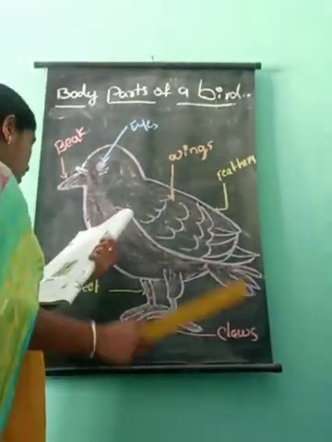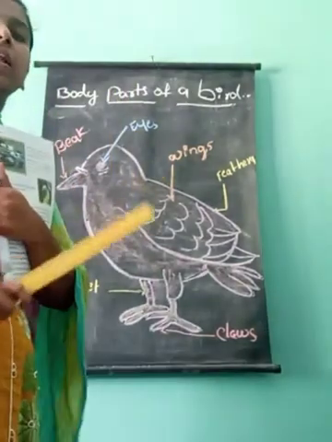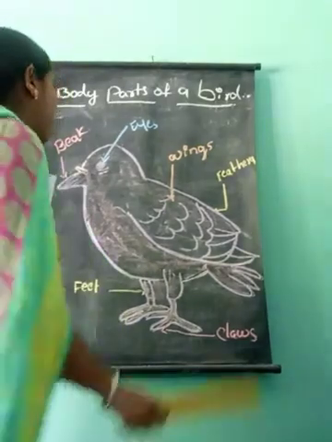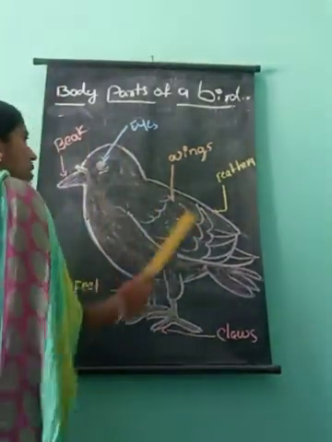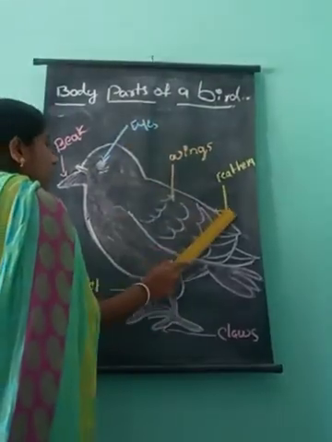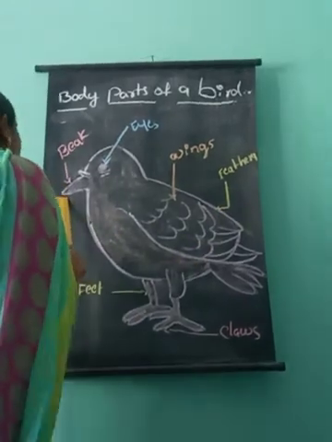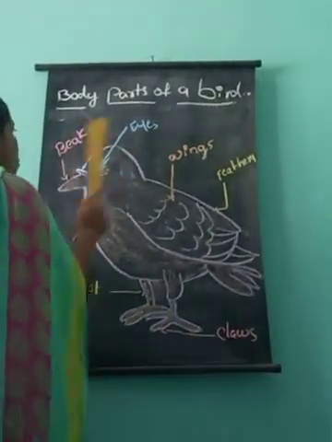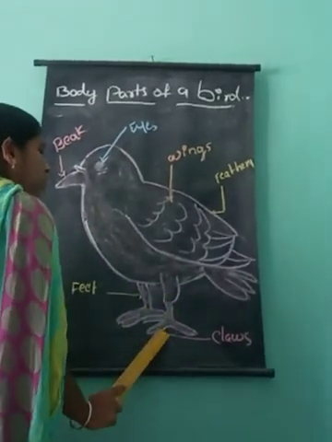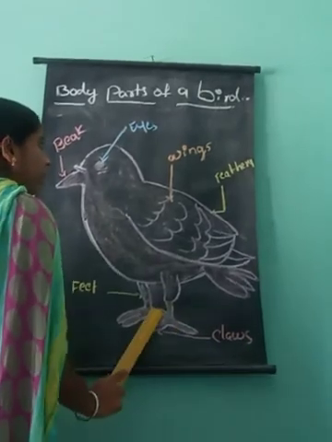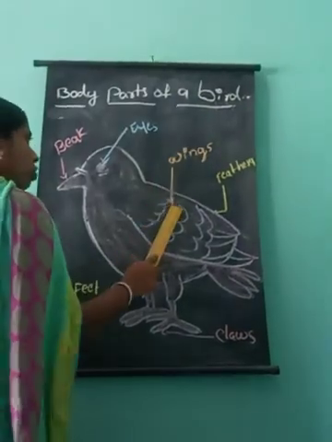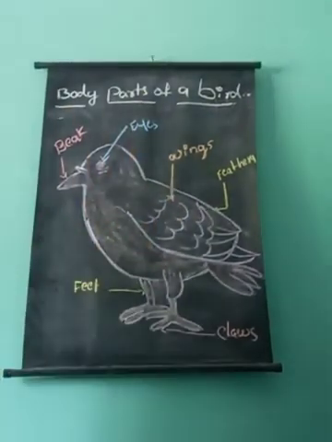And next, they are living things. Birds are living things. They are not non-living things. And next, all birds' bodies are covered with feathers. And then one beak. Birds have one beak, two eyes, and two feet attached with claws. And next, two wings. These are the body parts of a bird.